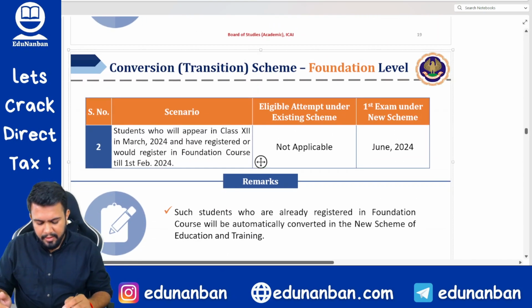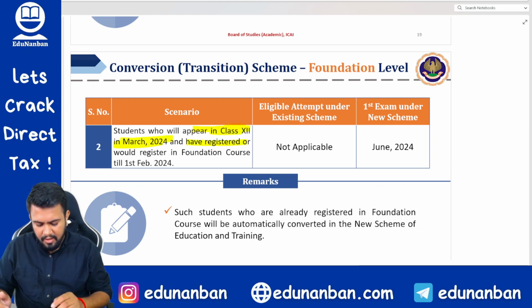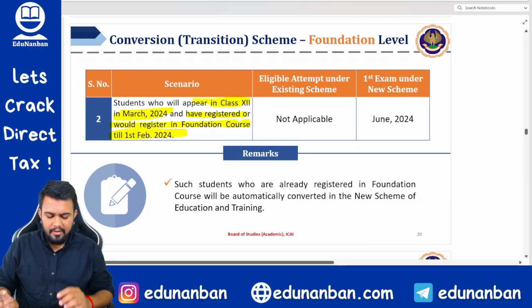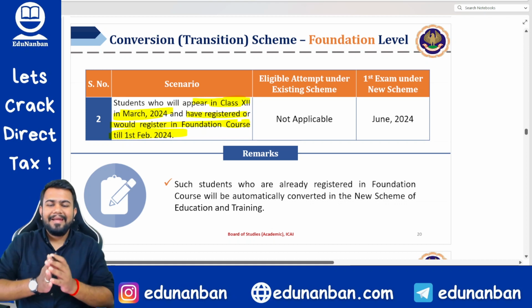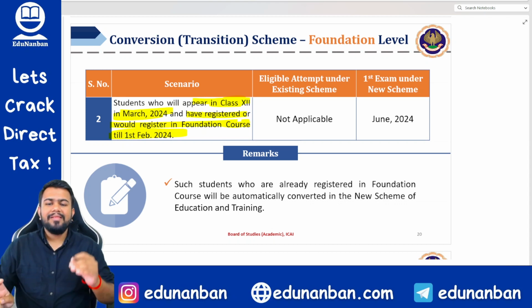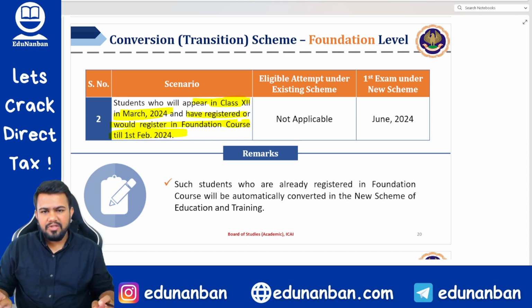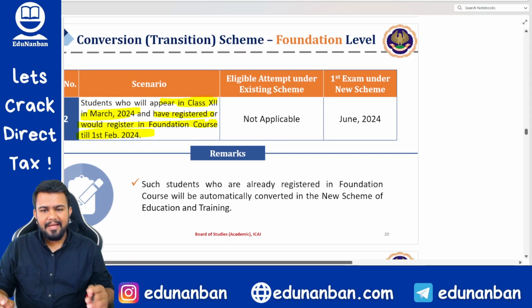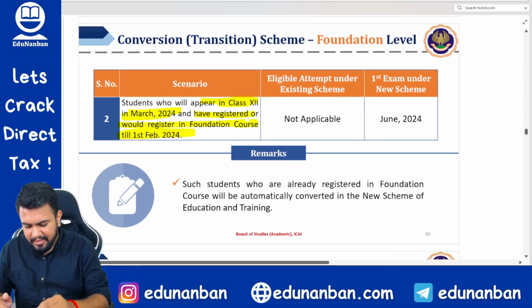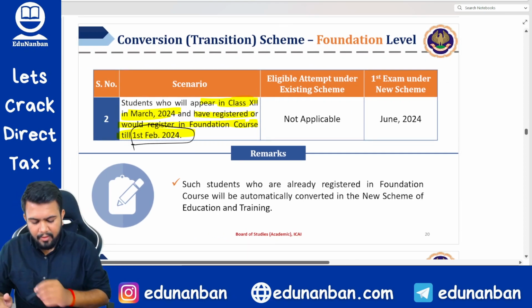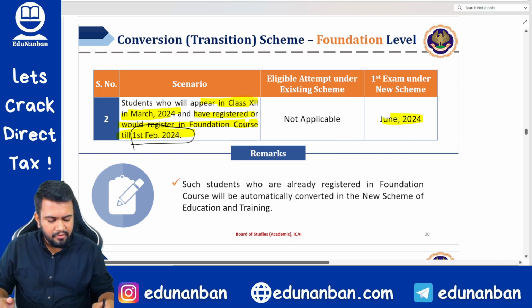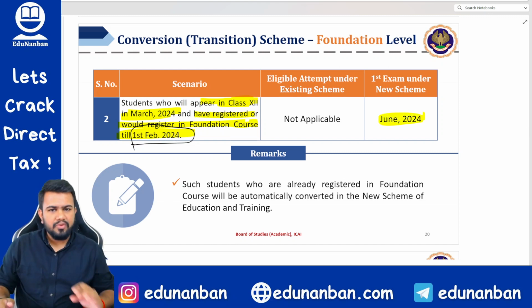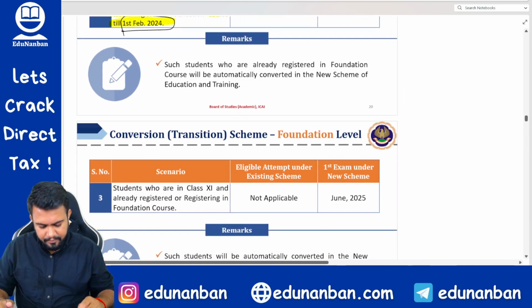Next, students who will appear in class 12 in March 2024 and have registered or would be registered in foundation course till 1st of February 2024. So, if you are going to write your class 12 examination in March 2024, that is next year, then register before 1st of February 2024 for your foundation. So you will be eligible to write foundation in the June 2024 examination.